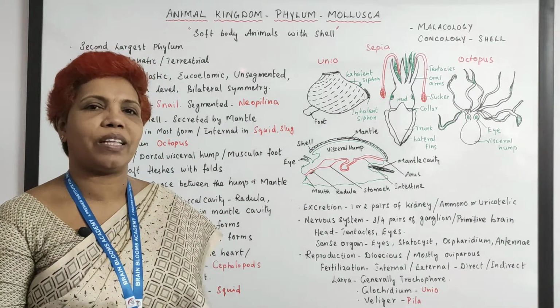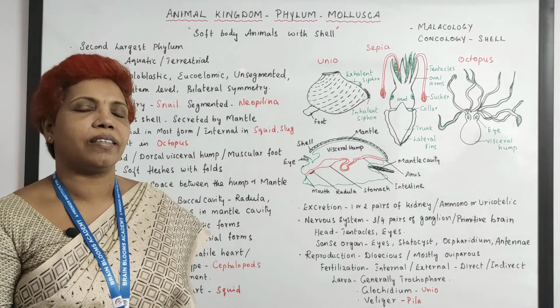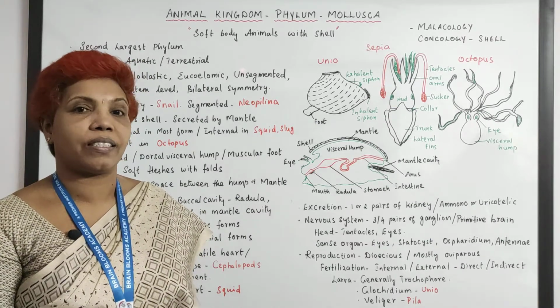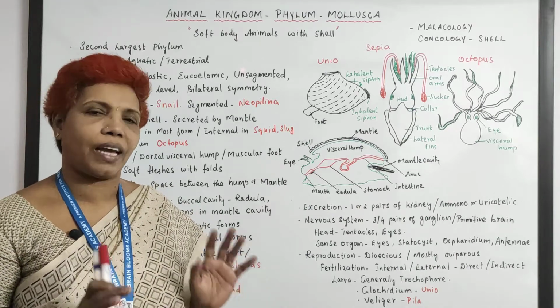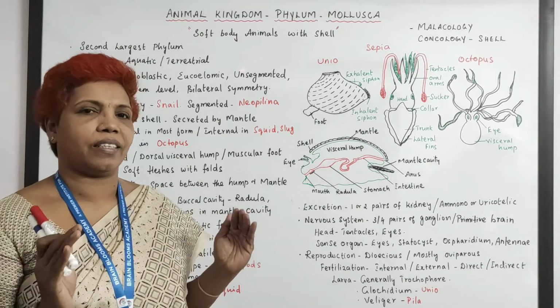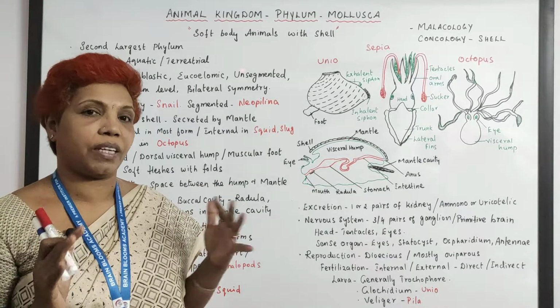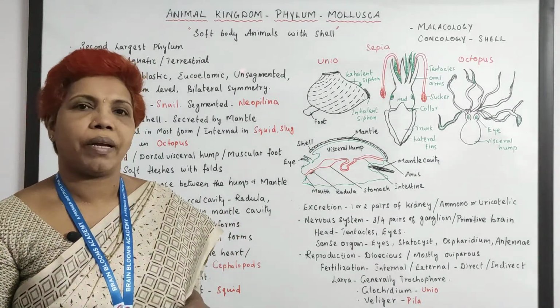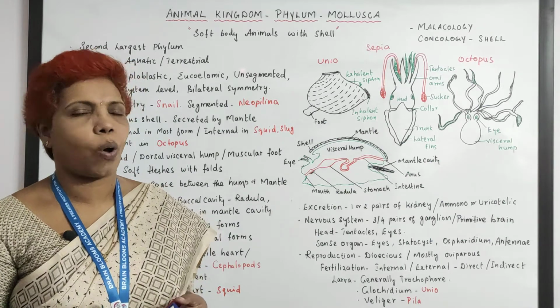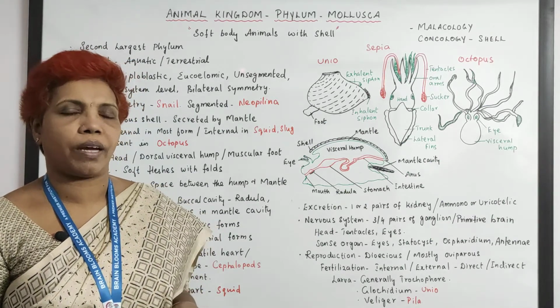Today let's go with Mollusca. Mollusca, the second largest phylum. Number one, number two, they are soft-bodied animals with a shell. A highly protective covering is there as a shell, a calcium carbonate shell. But is this shell present in all the animals of this phylum?